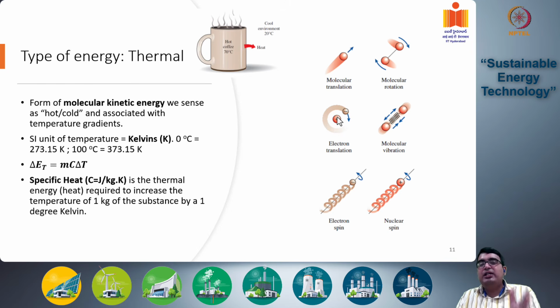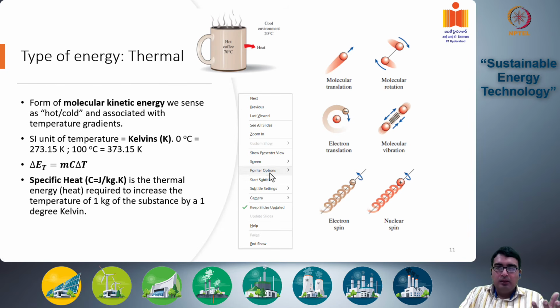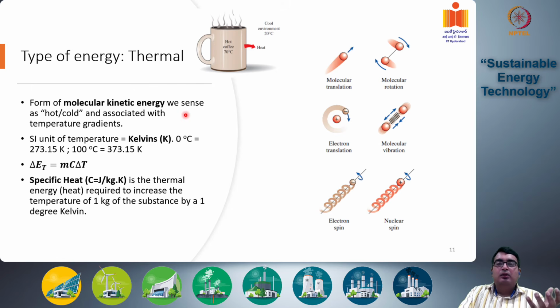Heat energy is nothing but a macroscopic form of molecular kinetic energy, the kinetic energy associated with molecules. Molecules of gases or liquids or even solids will have many types of motions. A gas molecule will have translational motion, where the molecules move with respect to each other. Solid molecules will not have that translational motion, of course, but they can have vibrational motion. Gas molecules will also have rotational motion. So if you have an O2 molecule, it can rotate around its axis.